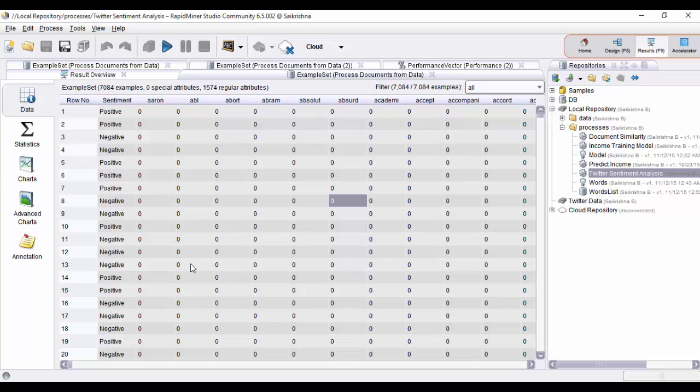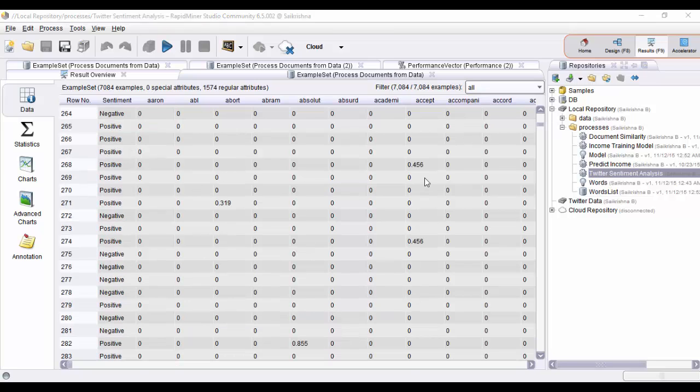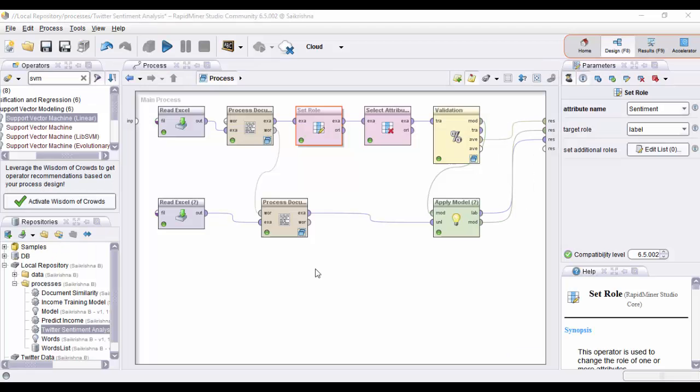Here TF stands for term frequency. It gives the frequency of terms in a particular document, and IDF stands for inverse document frequency. It shows how informative a term is across all the documents. Here the TF-IDF score for the term accept is 0.456 in document 268, and for the term abort it is 0.319 in document 271. Here these zeros indicate that these terms are not present in these documents.